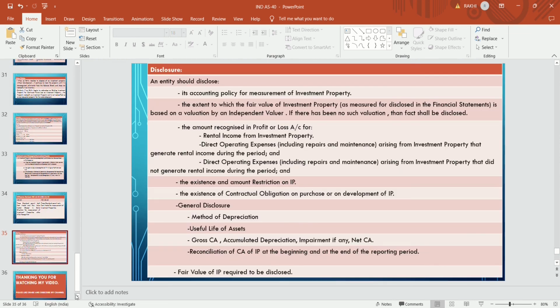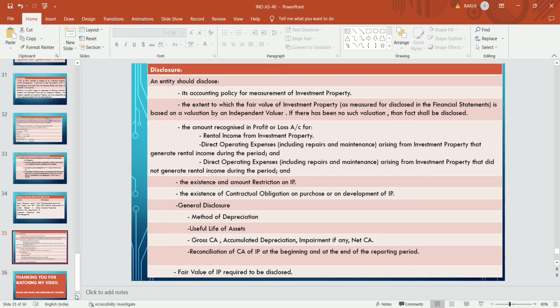Disclosure. An entity should disclose its accounting policy for measurement of investment property, means whether the company is using the cost model for investment property, because the cost model is only allowed, and the extent to which the fair value of the investment property as disclosed in the financial statement is based on the valuation by an independent valuer.